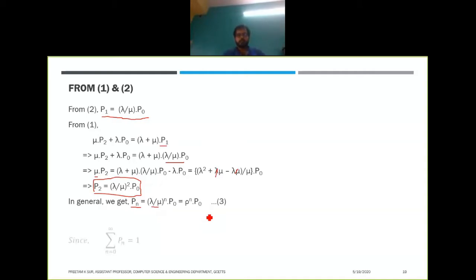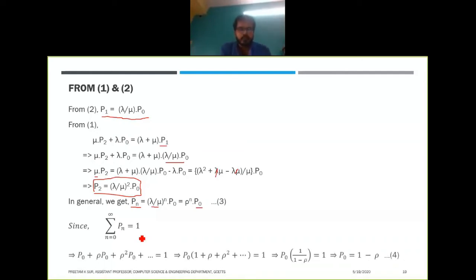Now we will get rid of this p0 term. The probability that there are n persons in the system, from 0 to infinite, since this is an infinite queue, the value of n goes from 0 to infinite. The summation of the probability of all of them should be 1, as the probability of all possibilities equals 1. If you expand this, we will have p0 plus p1.